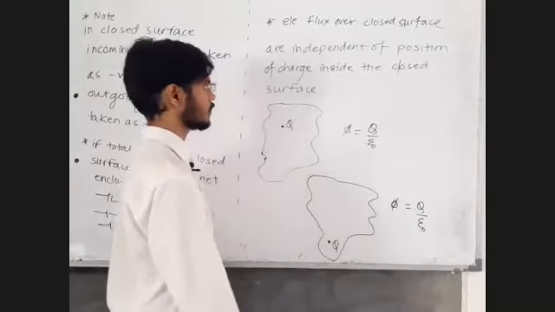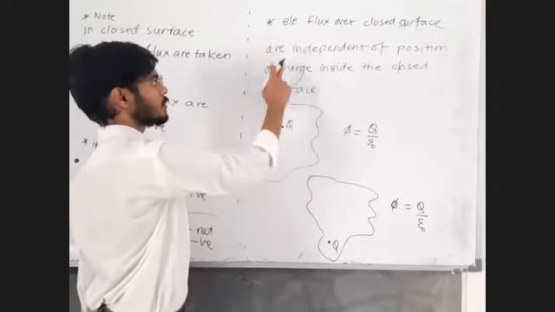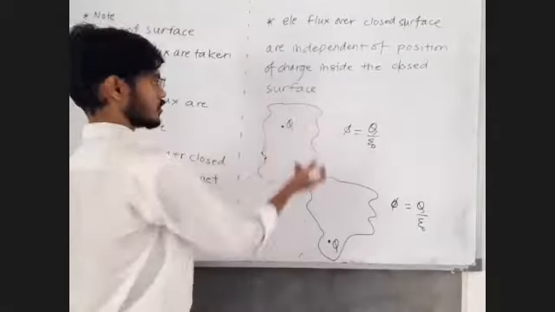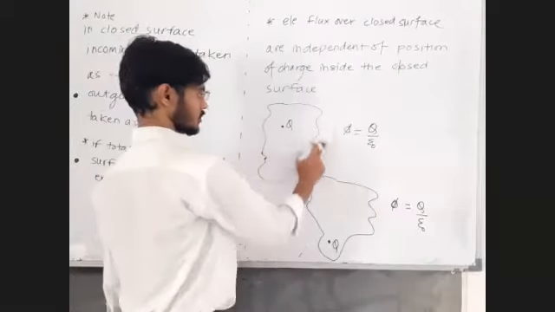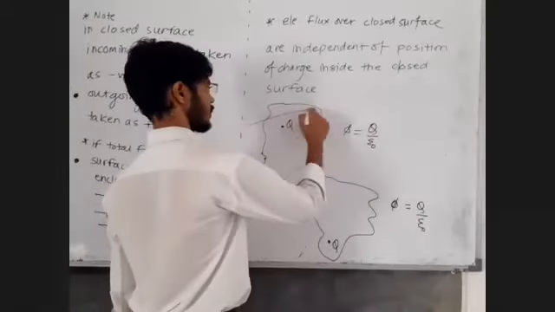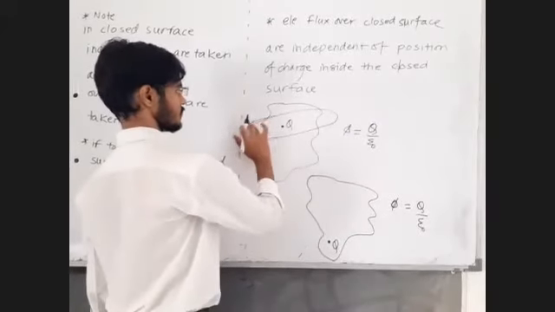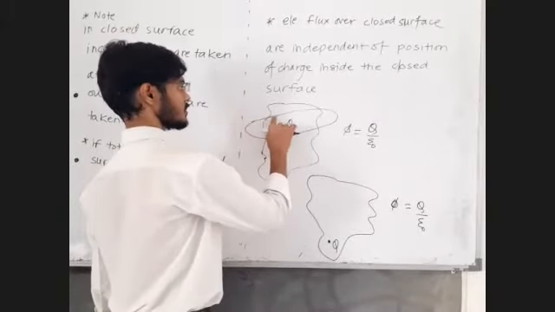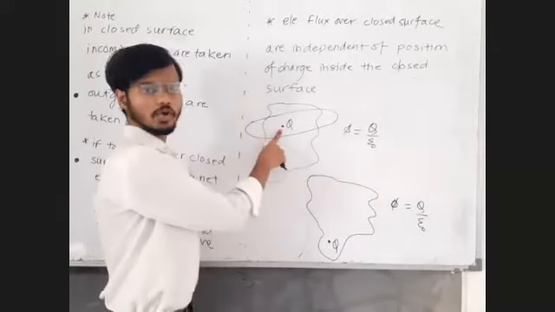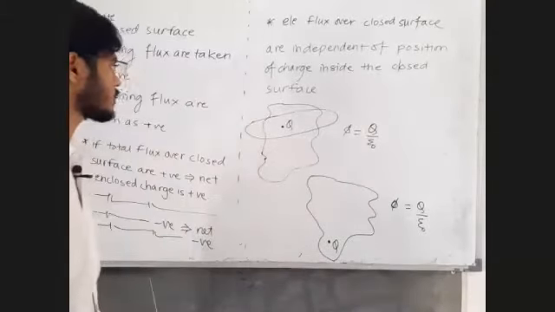So they are saying electric flux over the closed surface is independent of the position of the charge inside the closed surface. Even the shape of the closed surface doesn't matter. Over this closed surface, it is Q upon epsilon zero. Even over this surface, even this surface contains a charge equal to Q. So the flux crossing that surface is also equal to Q upon epsilon zero.